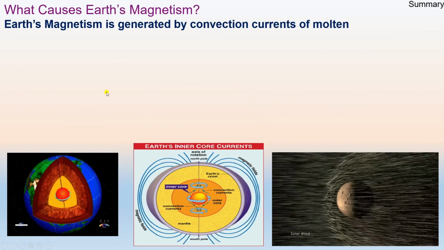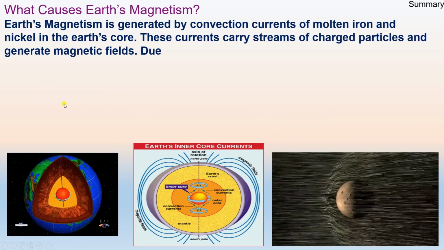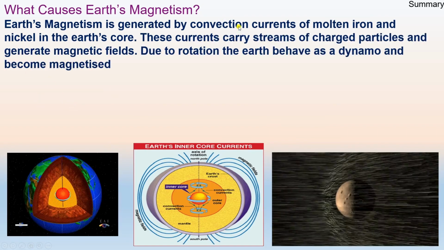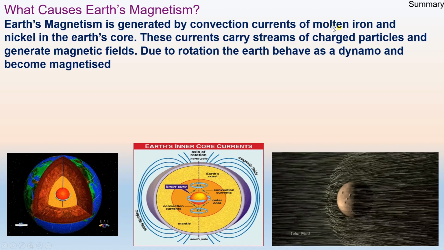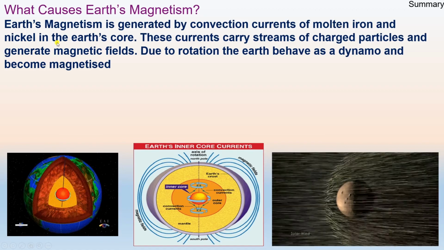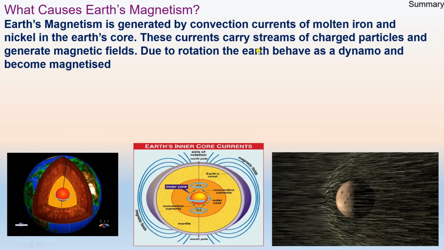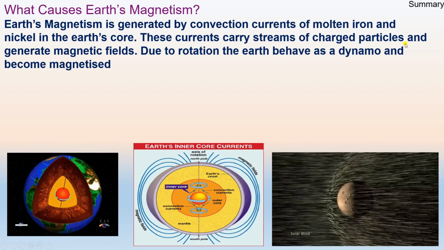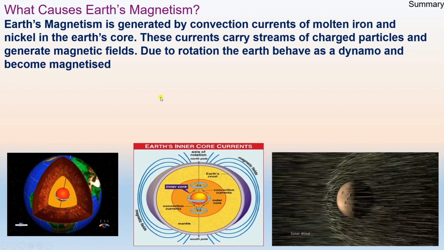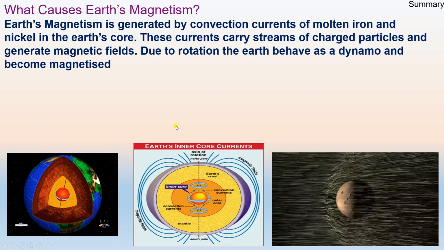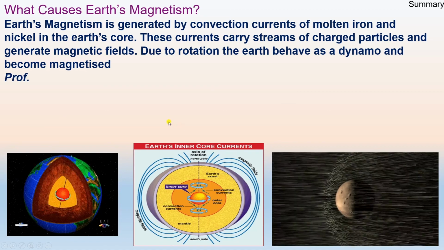And what is the cause of Earth's magnetism? We have discussed that Earth's magnetism is generated by convection currents of molten iron and nickel in the Earth's core. These currents carry streams of charged particles and generate the magnetic field. Due to rotation, Earth behaves like a dynamo and gets magnetized.